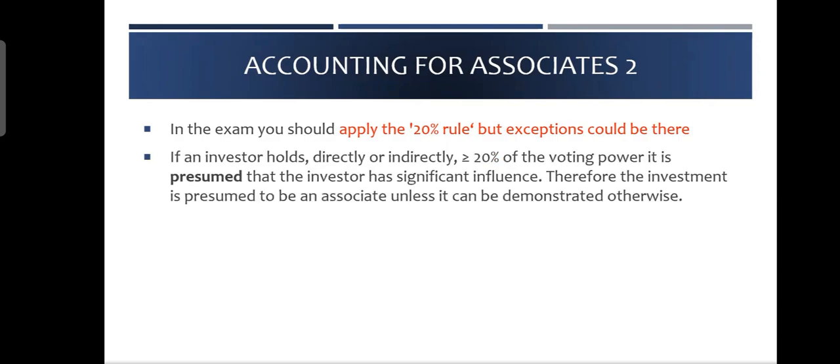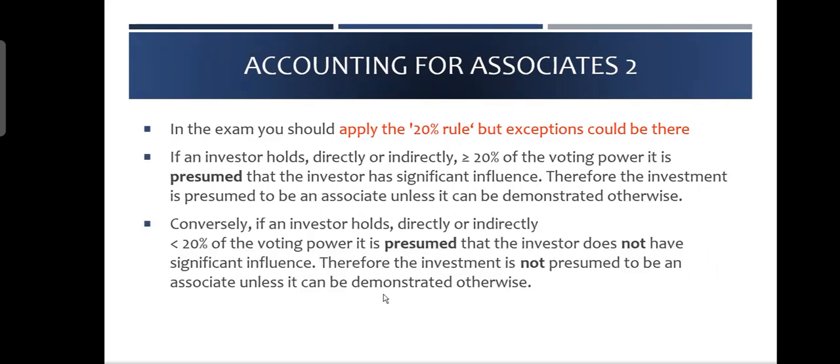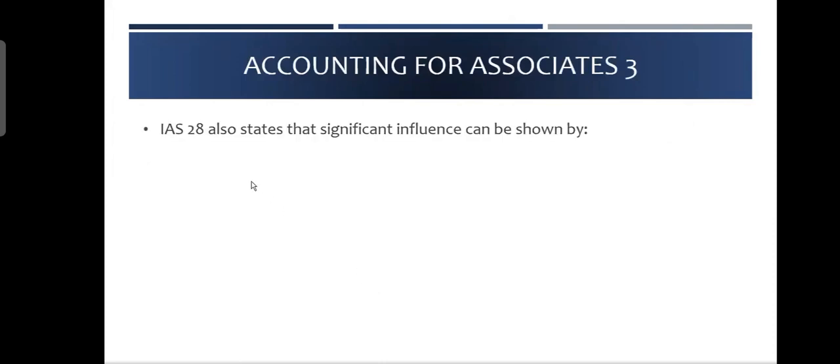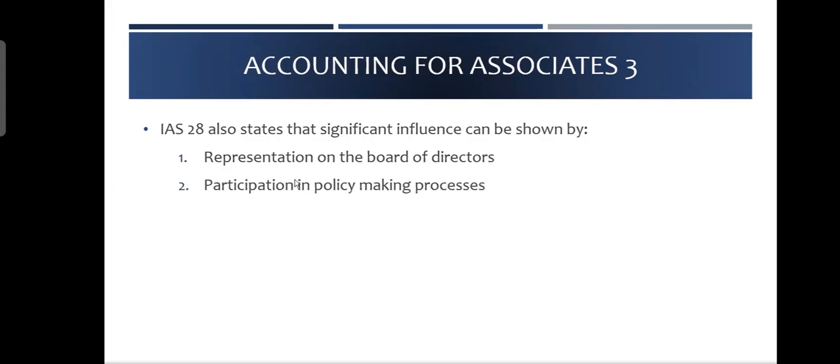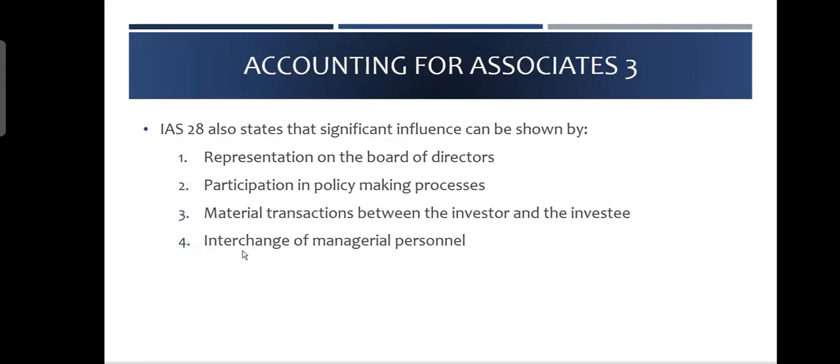There could be some exceptions, like I told you, under some specific situation where you have 3 directors out of 5, or you have 6 directors out of 10. So 6 directors out of 10 means that you have 60% of the seats on the board. When you have 60% of the votes on the board, it means you are in control, but that is an exception. IAS 28 also states that significant influence can be shown by representation on the board of directors, but not majority. For example, if there are 10 and you have 2, so out of a total board size of 10, you have 2 directors, or maybe you have 1 director. It is significant influence. Participation in policy making, not control, just participation. Material transactions between the investor and the investee are happening. Interchange of managerial personnel. These are some signs of obtaining significant influence.